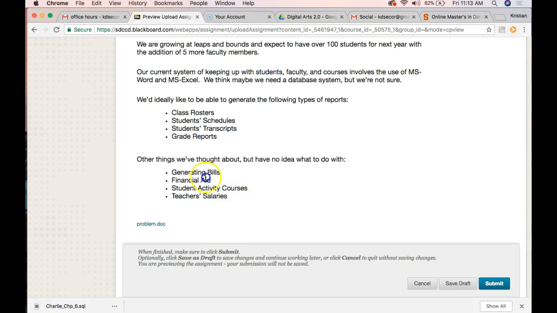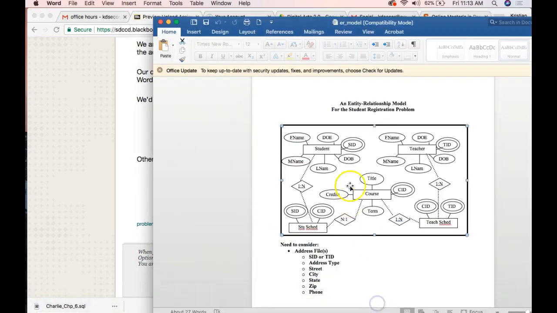So as far as these things, we're ready to build if we need to. But I think this is a simple way to help you guys understand what could be possible. And the N means many, so one to many. One student has many schedules. One course has many schedules. One course has many teaching schedules. One teacher has many schedules. So it's pretty rudimentary what I have. I could probably add more fields to this, like I said, the grade right here. But as an entry-level structure, this is what I would go with.